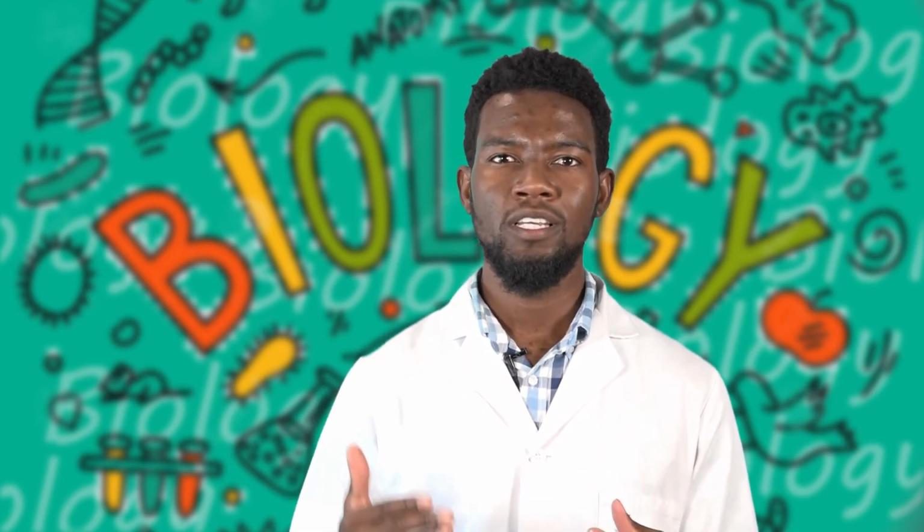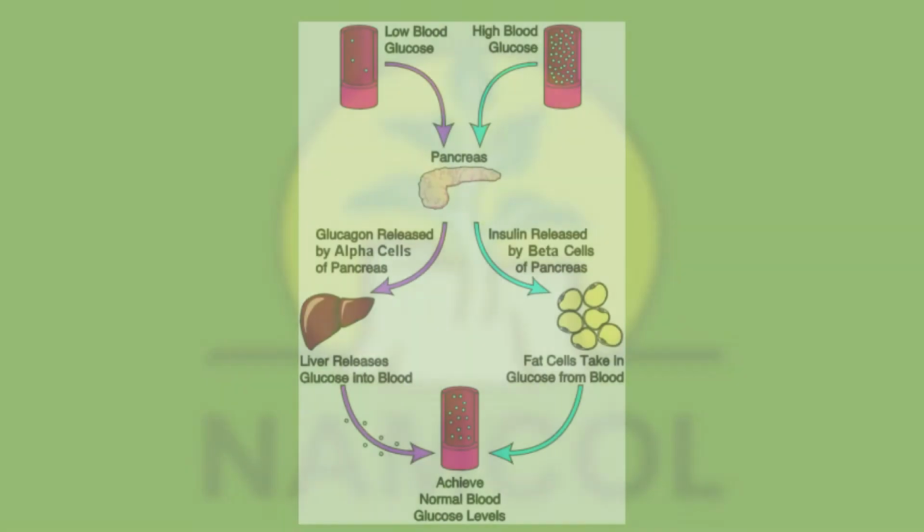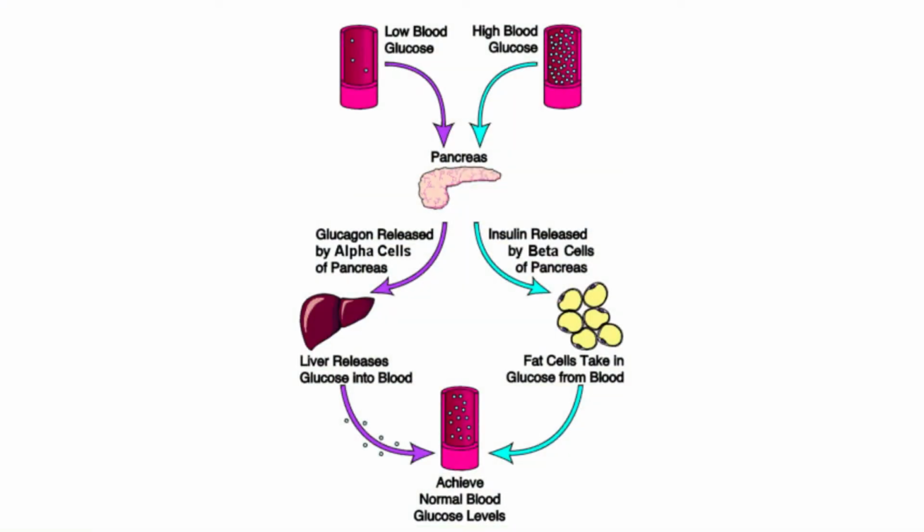Besides maintaining a constant internal temperature, another factor that needs to be maintained in the human body is the blood glucose level. When a person eats a meal rich in carbohydrates, glucose is absorbed into the blood. This increases the glucose concentration in the blood. The brain responds by instructing the pancreas beta cells to secrete the hormone insulin, which lowers the glucose levels to its normal range by converting excess glucose into glycogen, which is stored in the liver and muscle cells. The right side of the graphic clearly summarizes what happens.